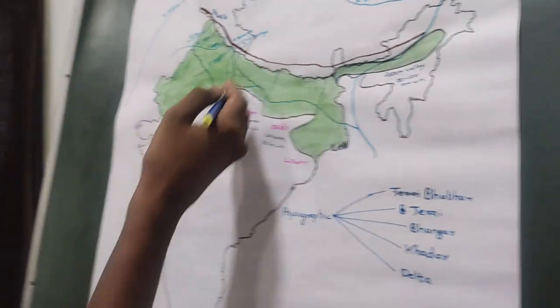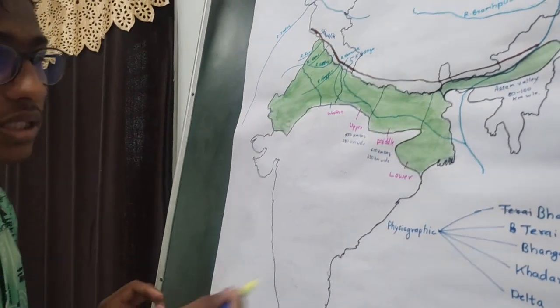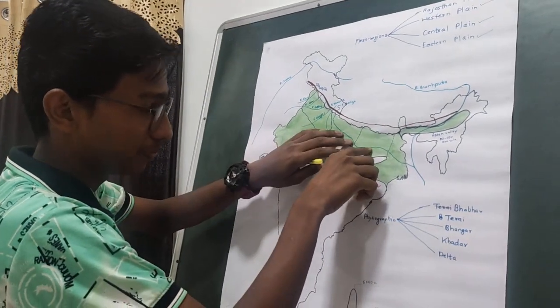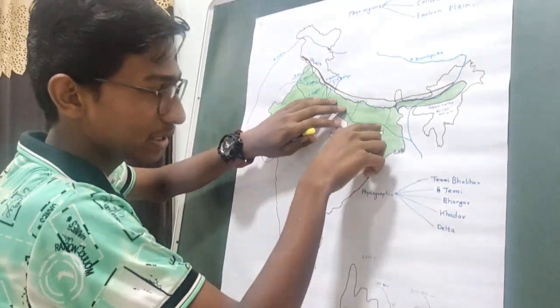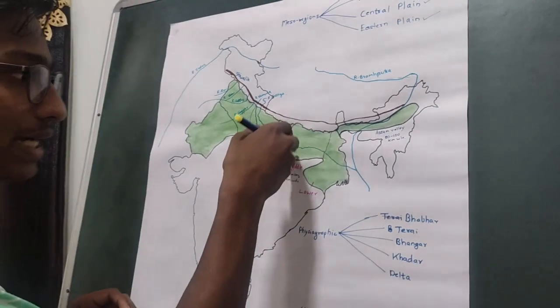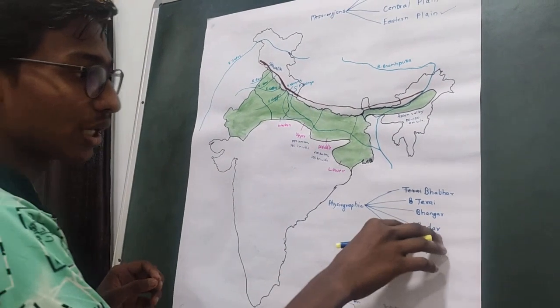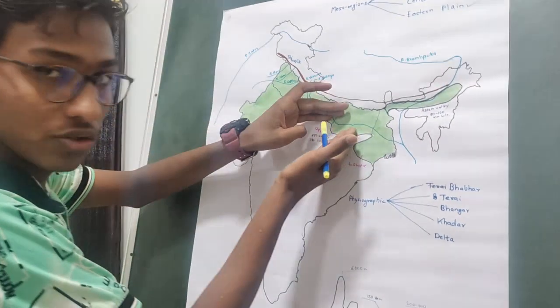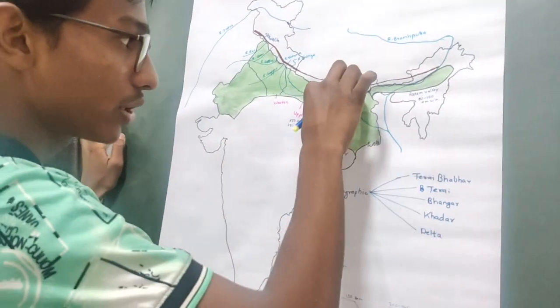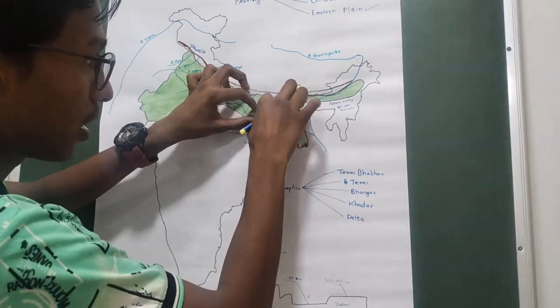And after Bhabar, Terai are the marshy lands. And after Terai, Bhangar and Khadar. Bhangar and Khadar are located on both sides of the river Ganga. Khadar is the physiographic division located nearer to Ganga and Bhangar is away from Ganga.